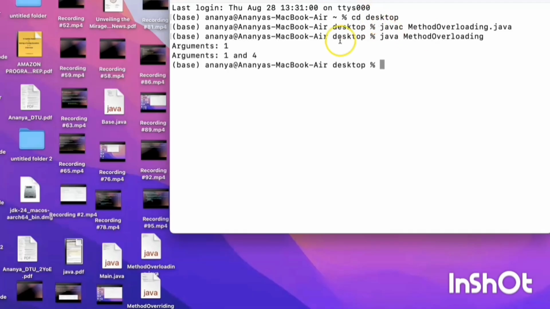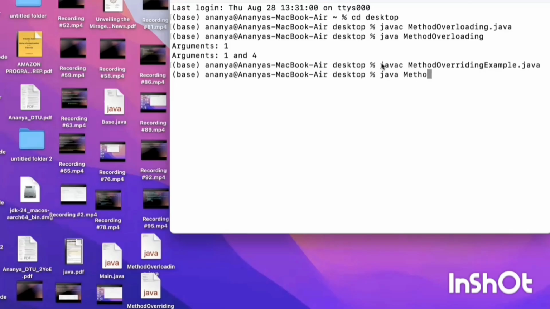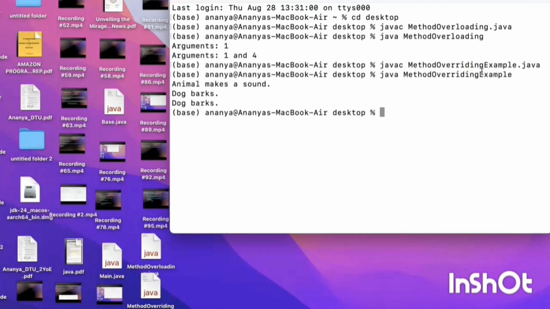So output is given correctly. Here is the output.